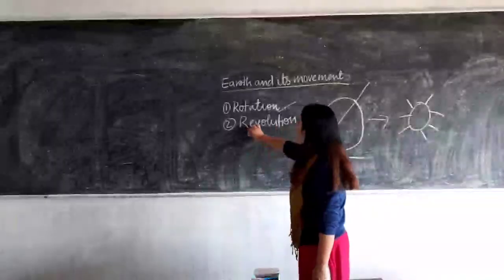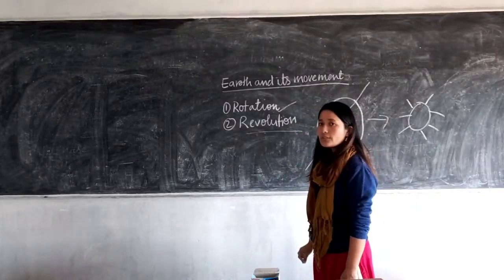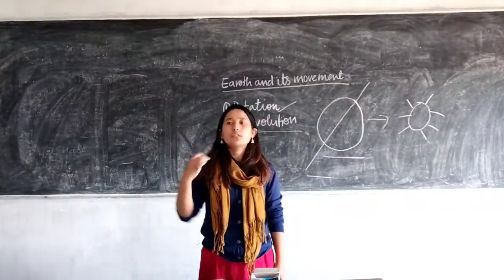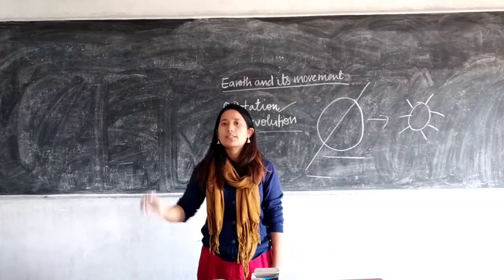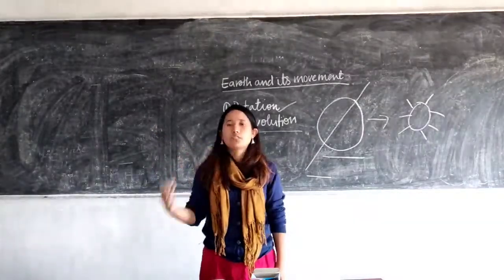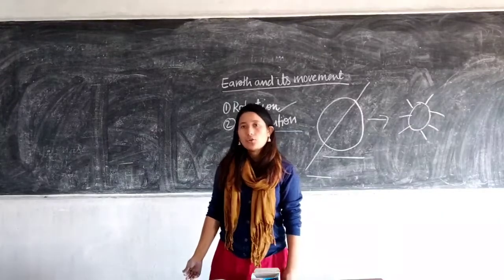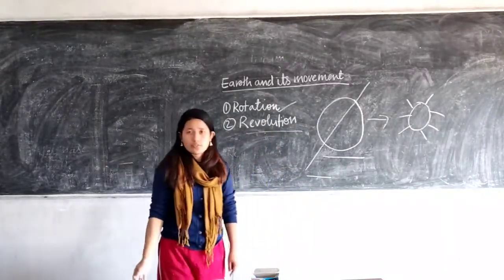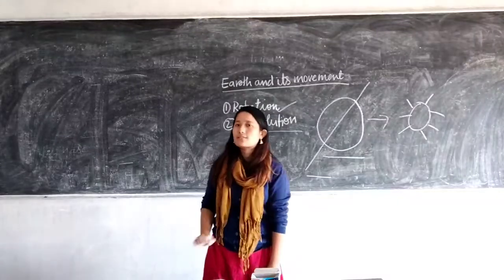Okay, now next one is revolution. Revolution means earth moving around the sun. It's changing its position from one place to another. It's just revolving around the sun. That's revolution. Now revolution causes seasonal changes. Okay, so that's all you have.